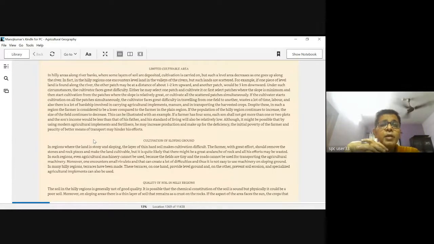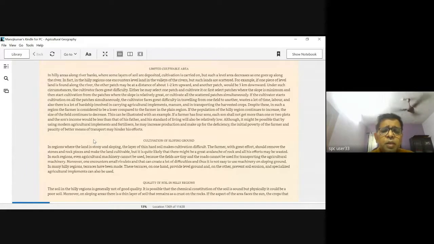That's why you'll see that states lining the rivers from the Himalayas, the Ganga and Yamuna flowing through Uttar Pradesh, Bihar, etc., the thickness of the soil is significantly high.